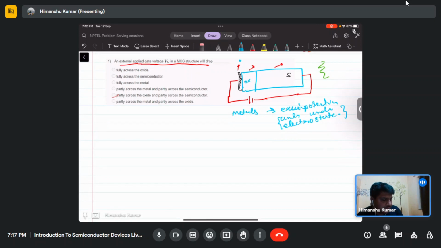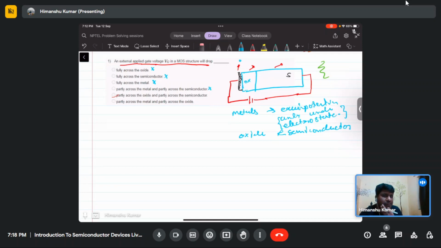If we assume the metal is equipotential and does not contain any charge, then the voltage will drop across the oxide and the semiconductor. So the first option, fully across the oxide, is wrong. Fully across the semiconductor is wrong. Fully across the metal is wrong. Partially across the metal and partially across the semiconductor, no.